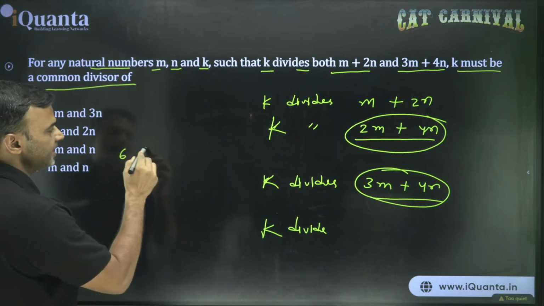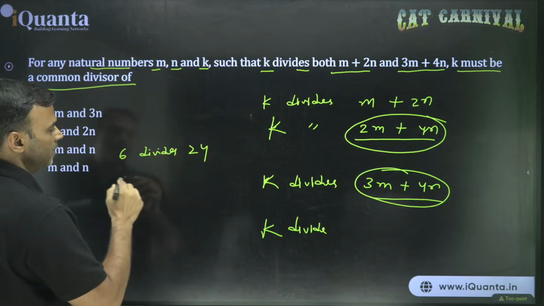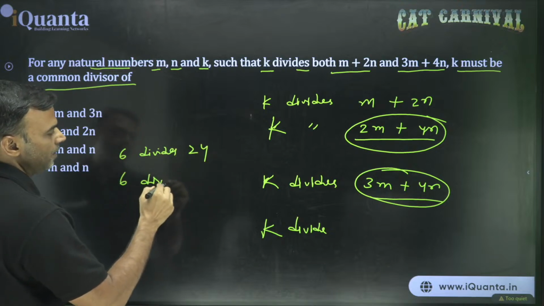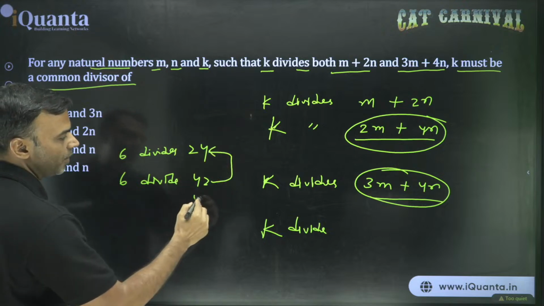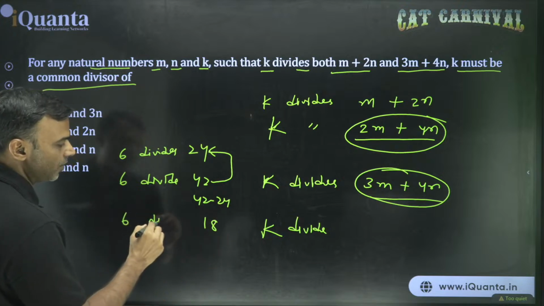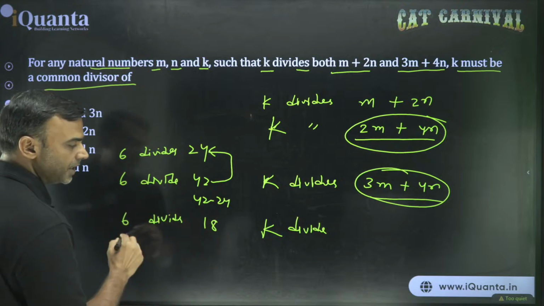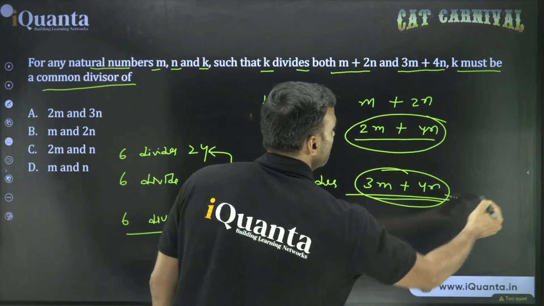If I say 6 divides 24 and 6 divides 42. So if I subtract 42 minus 24, what do I get? 42 minus 24 is 18. So can I say that 6 divides 18 also? Of course. ठीक है ना? So that means k will definitely divide this number minus this number.